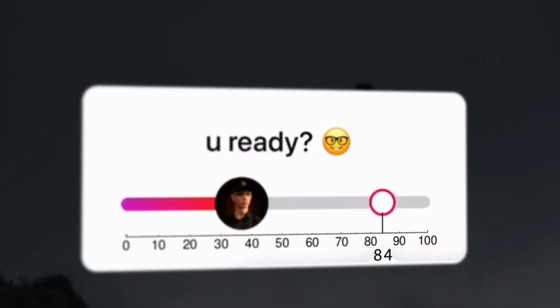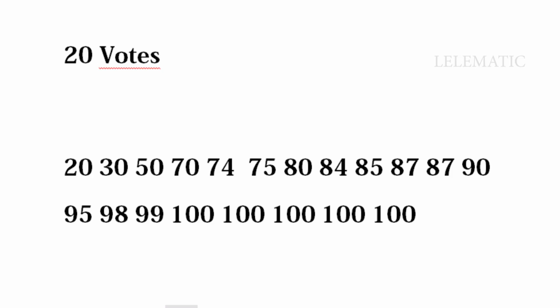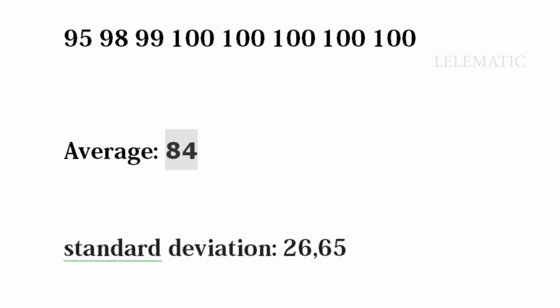Now it's getting a little mathematic. I reduced the large attendance of maybe 100k to 20 to simplify the example. The average of these numbers is close to 84, so we're going to use these numbers and the average, which is practically the most common answer as well, to determine the standard deviation.